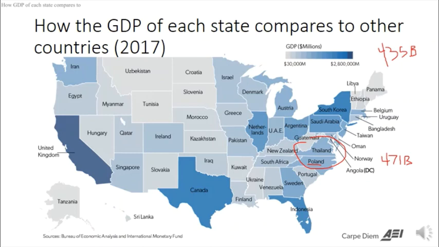But we need a little bit more to measure living standards. Remember, we need to take into account the population. Virginia's population is about 8.5 million people, whereas Poland's population is about 40 million people.